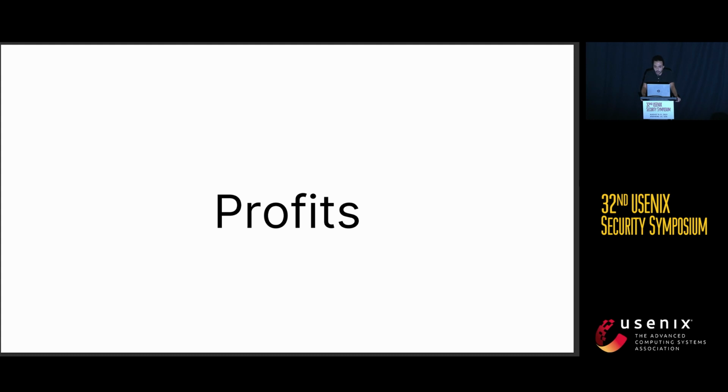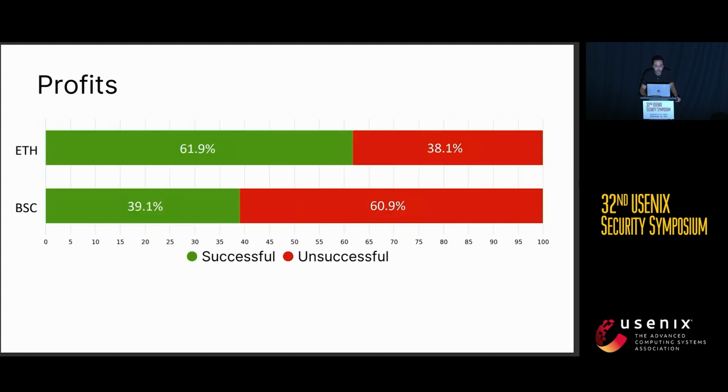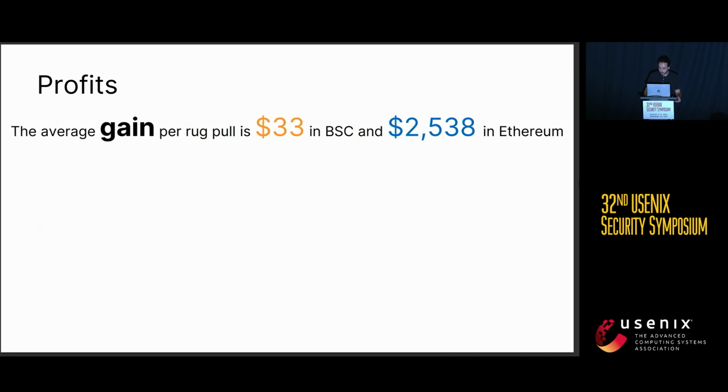Now we also compute the profits that the rug pulls generate, and we find that, first of all, on Ethereum the rug pulls are more successful with respect to the Binance Smart Chain. Of course, this is a percentage, but the pattern is clear. We find this pattern also for the average gain, because we saw that on Ethereum the average gain per rug pull is more than $250,000, meanwhile on the Binance Smart Chain it is only $33. And that's because on Ethereum, users tend to invest more money in each liquidity pool.